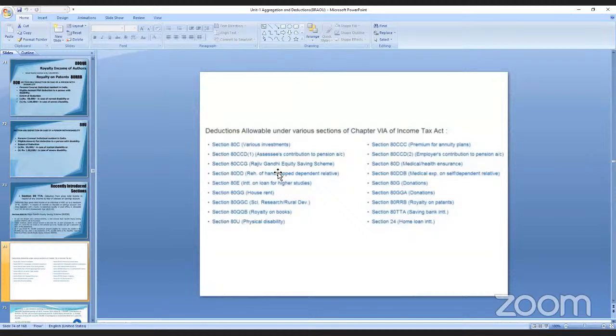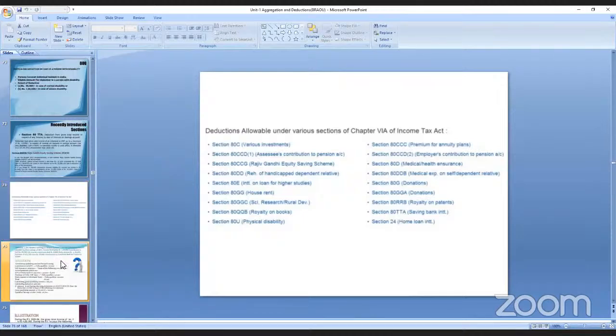And 80GG is house rent, and research, royalty. These all come under these sections. Is it clear? At least if you are there, give me a response.